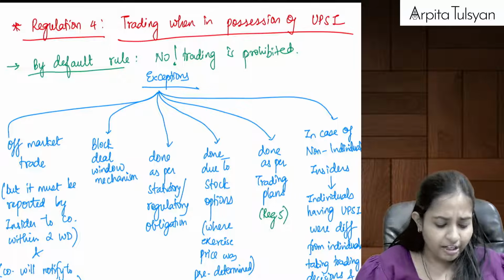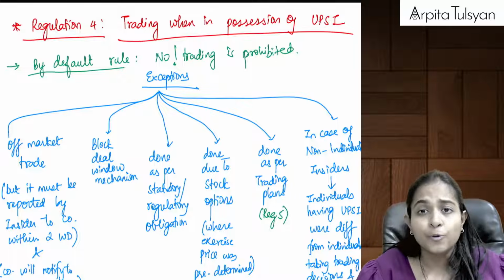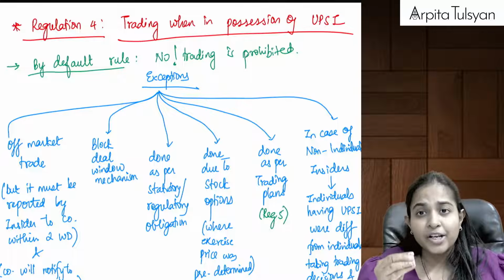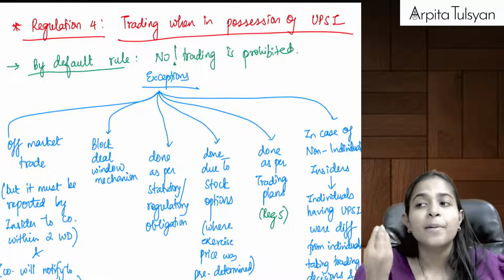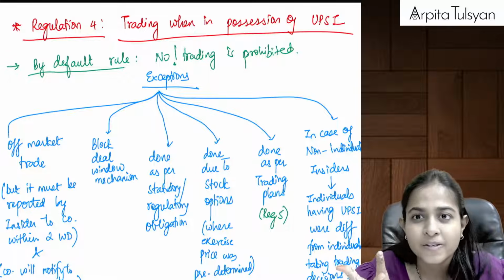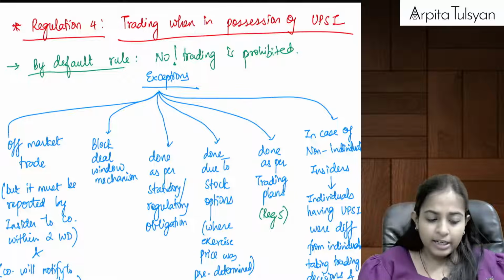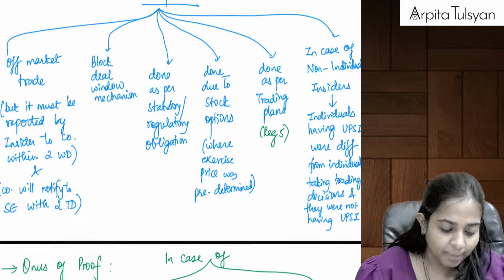Ma'am, very logical. Why is trading prohibited? Because you are having UPSI, you are having such information because of which you can make some personal profits or you can avoid some losses. So that is totally not allowed. That is told in regulation number 4.